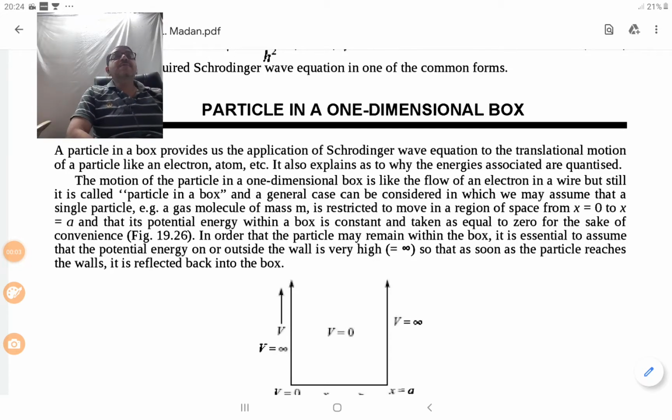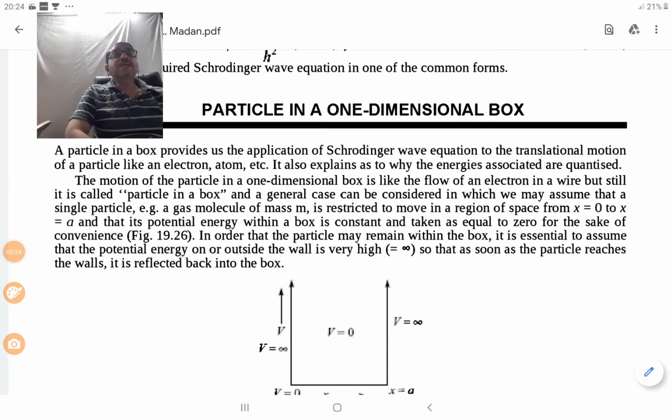Okay, welcome back friends. After going through Schrodinger's wave equation, there is another point, that is particle in a one-dimensional box. So a particle in a one-dimensional box is one concept after the Schrodinger's wave equation.